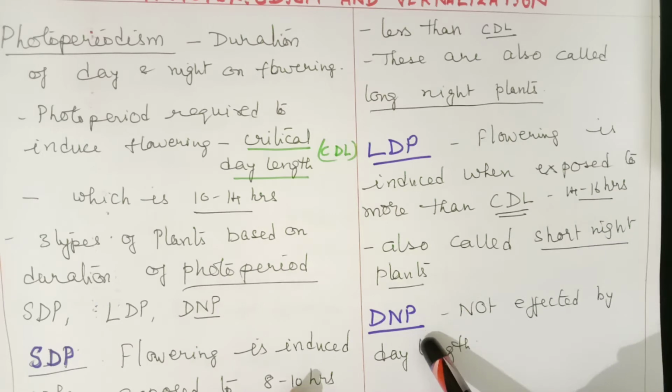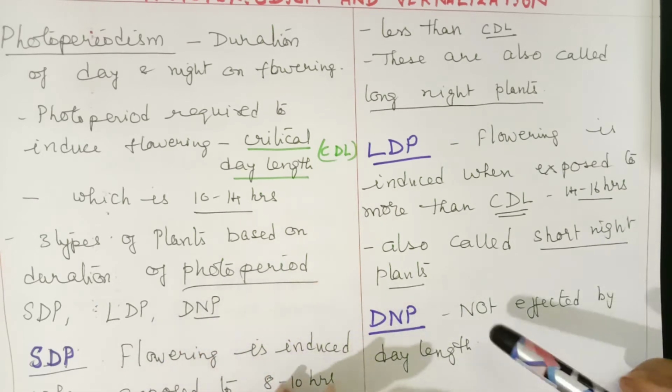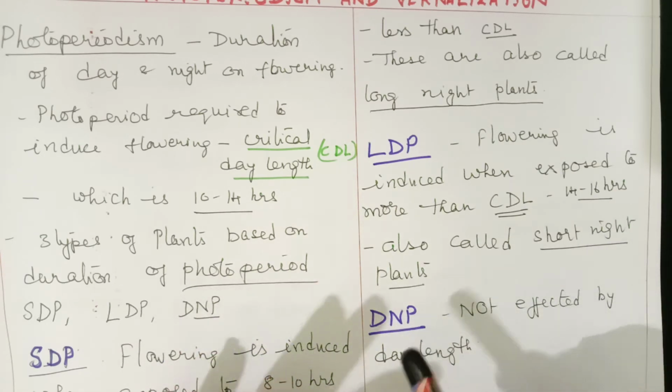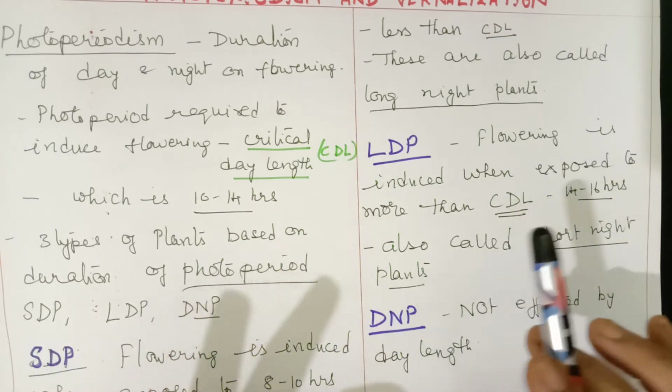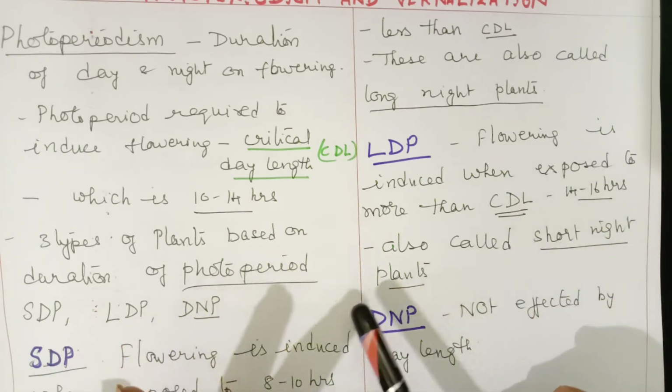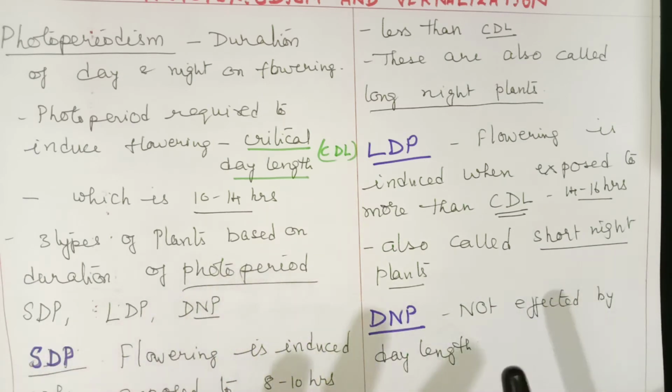Day neutral plants, how do we identify them? Day neutral plants are those which flower throughout the year. They are not dependent upon the season, whether winter or summer. They are called day neutral plants because they are not affected by any day length. Now this is the introduction which I have given.